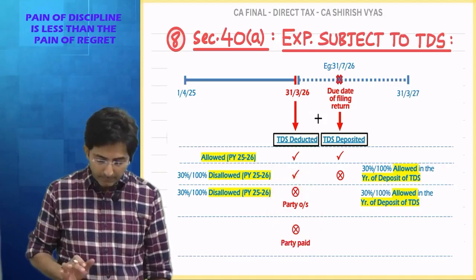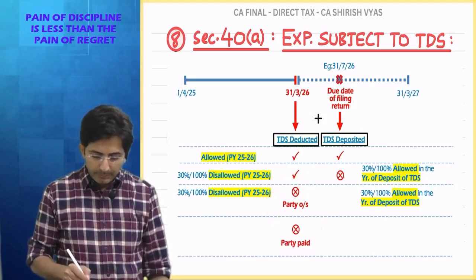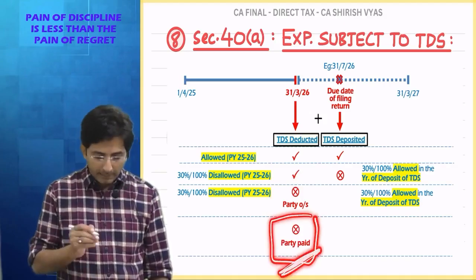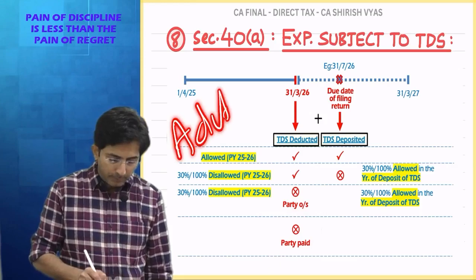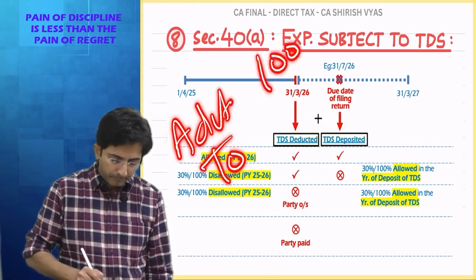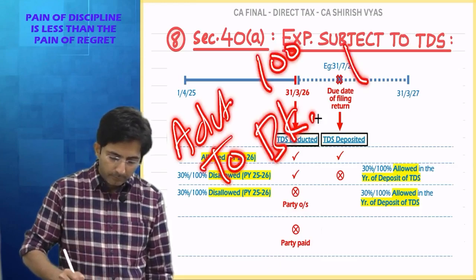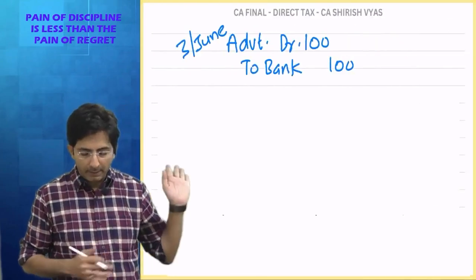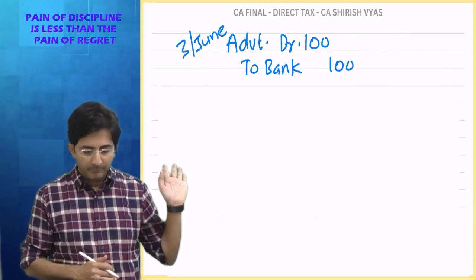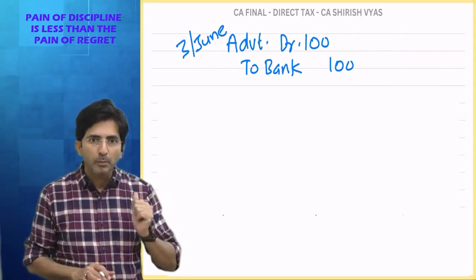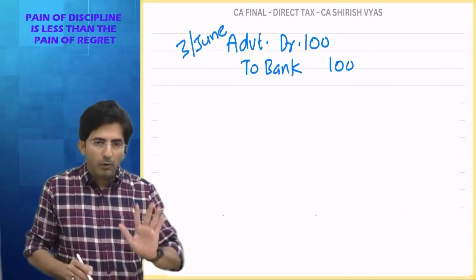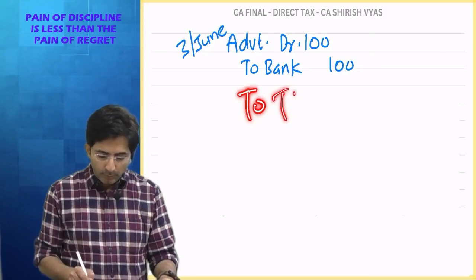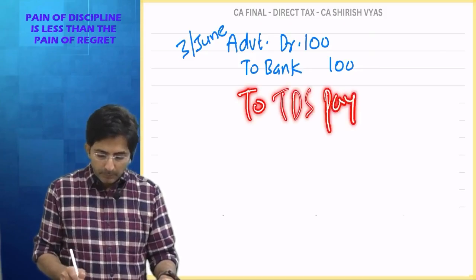Now, can you imagine this situation? TDS not deducted and party paid off. I will pass the entry: Advertisement account debit 100 to bank account 100. Look at this entry, look. This is a serious problem now. First, what mistake can you see? I should have credited TDS payable. See, do you understand, na?